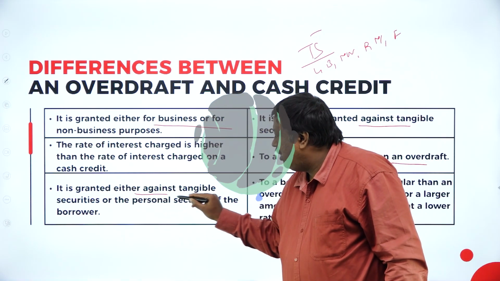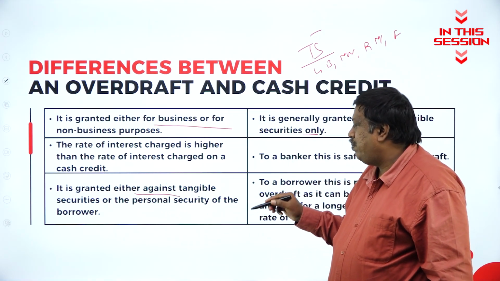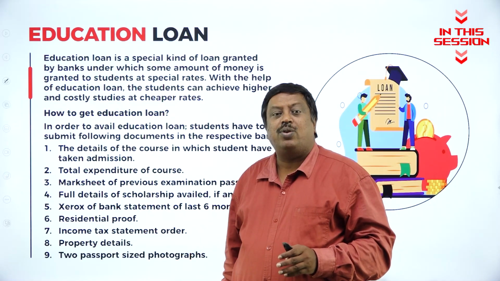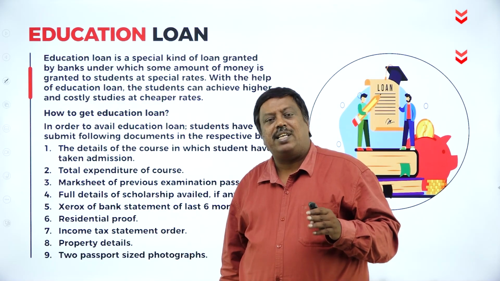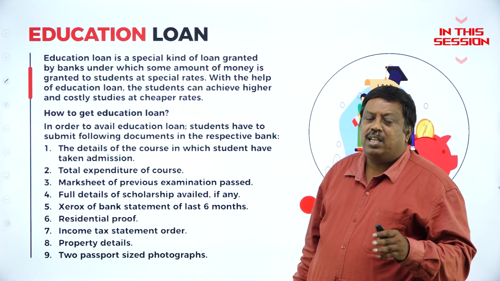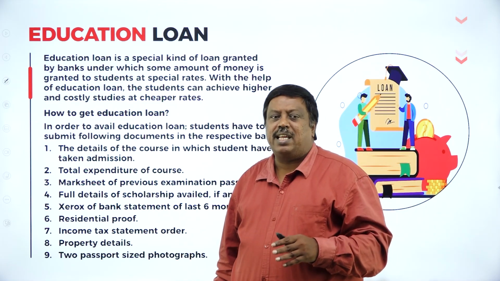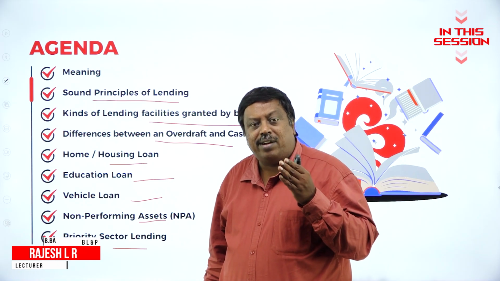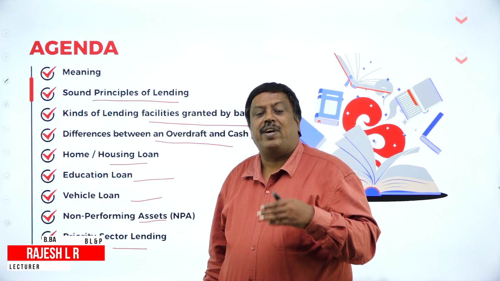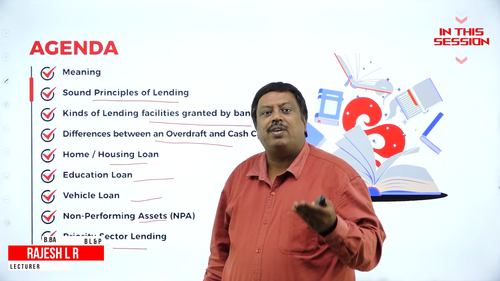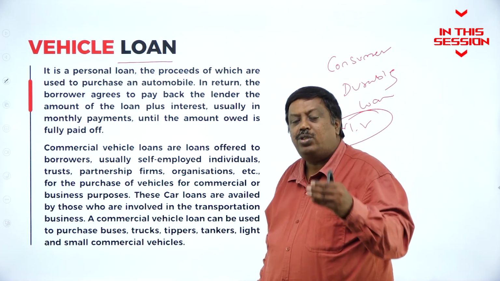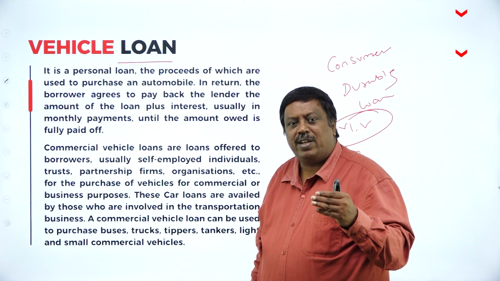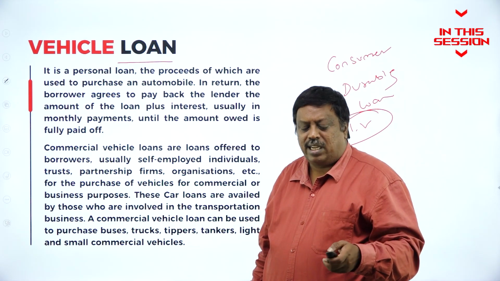It is granted either against tangible securities or the personal security. Here we have two types of education loan. The first loan is given for the national education purpose and the other one is international. The amount whatever it is going to generate from the amount provided as lending is the profit for the banking sector. Before providing any vehicle loan to the customer, it has to verify the customer details thoroughly.